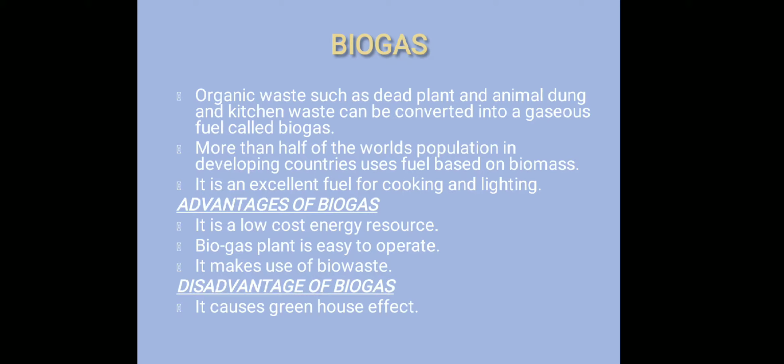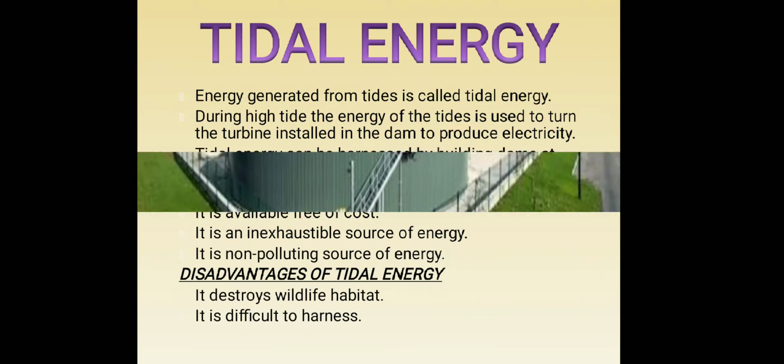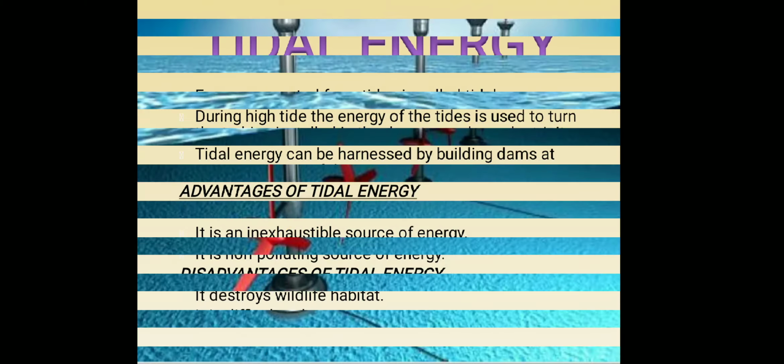Once again, to sum up the whole chapter, I would like to explain to you the main points. On the basis of composition, minerals are of two types, metallic and non-metallic. Minerals having metals in them are called metallic minerals. Minerals which do not have any metals in them are called non-metallic minerals. Color, density, hardness, solubility, these are the main physical and chemical properties of minerals.